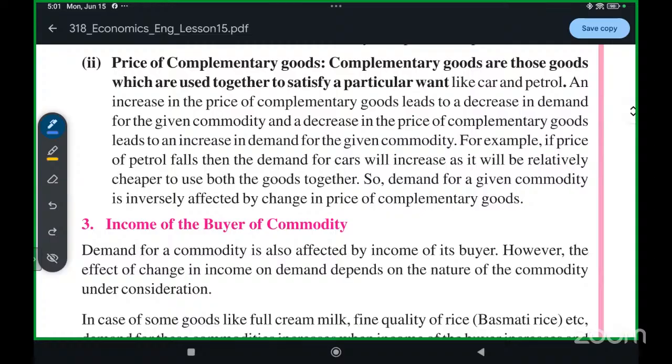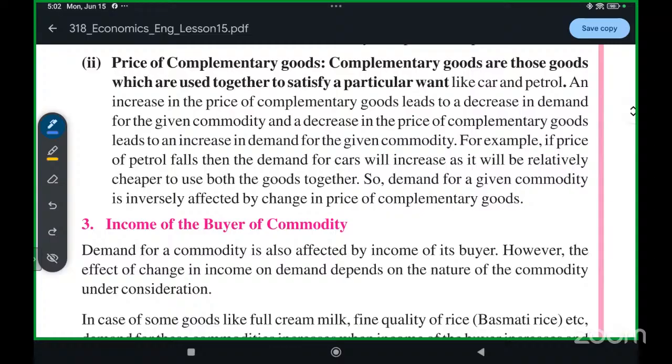So now what people are doing, do you know that people are not buying petrol cars, they are more buying electronic cars, EVs. People don't want to buy petrol cars because petrol prices are rising very rapidly.